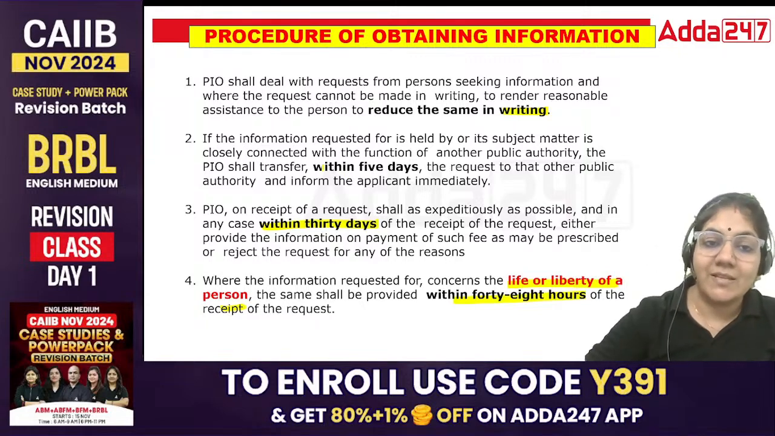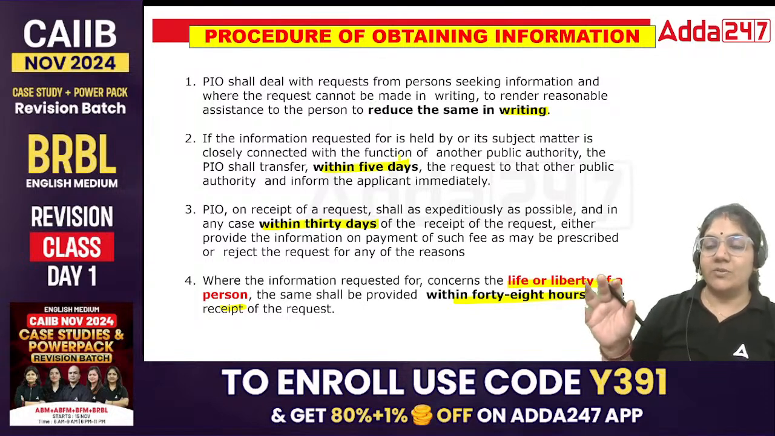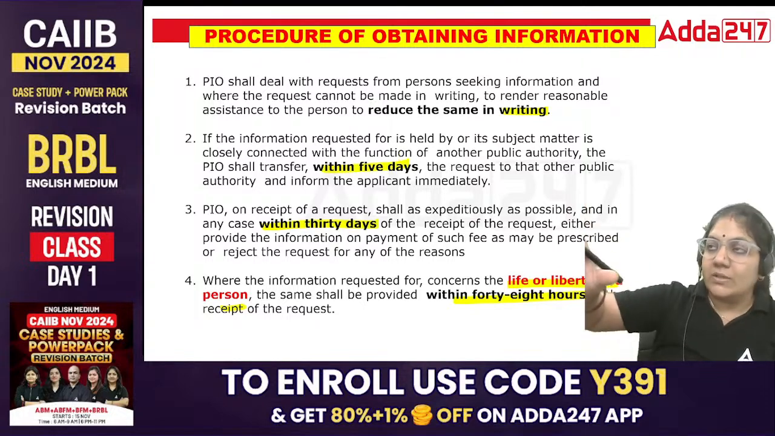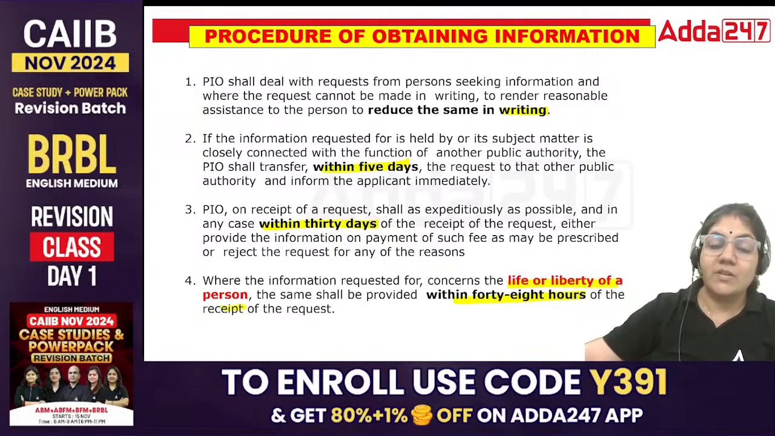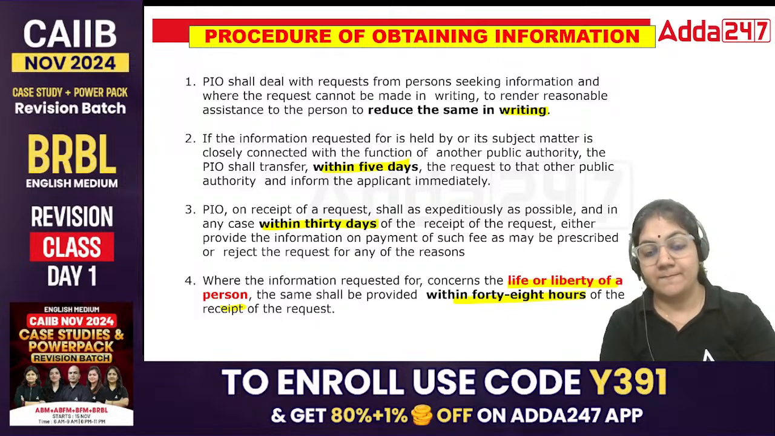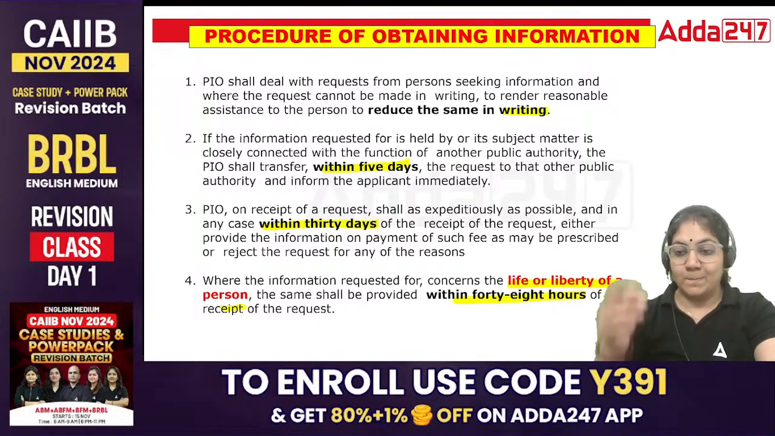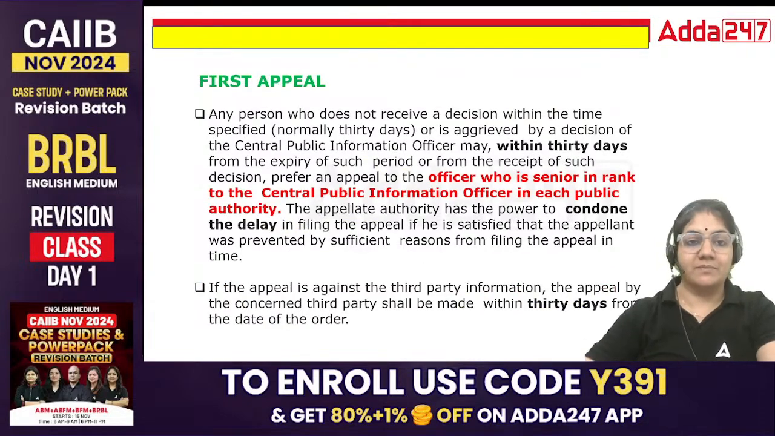Suppose you ask for information from the wrong authority. Then the wrong authority will transfer the application to the correct authority within 5 days. So this is your 5 days. Done?